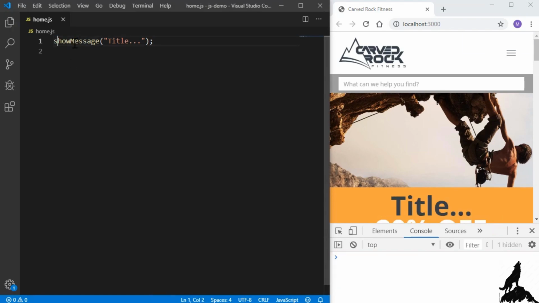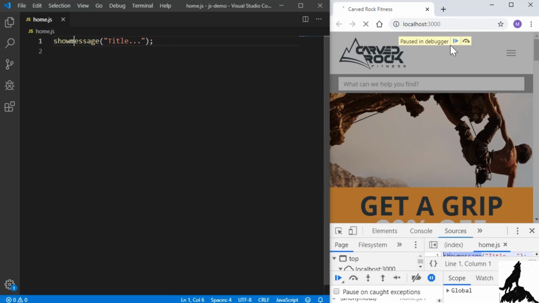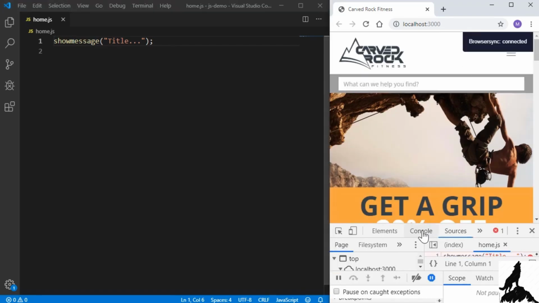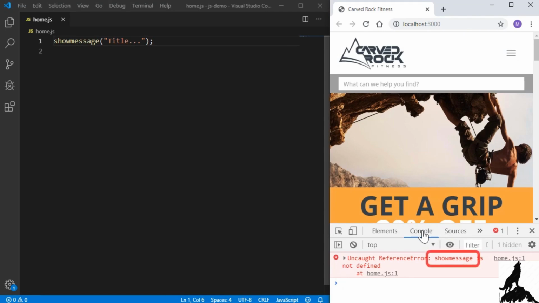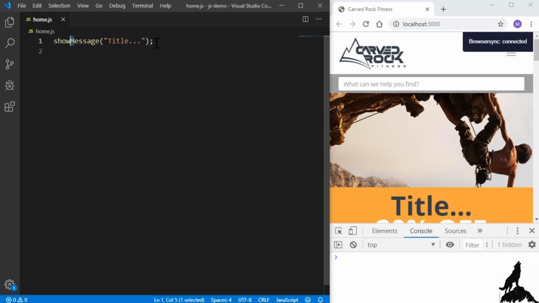And you may have noticed this capital M for a message in the middle of showMessage. And that's very common in JavaScript. If you're using a symbol that's made up of multiple words, generally the first word is lowercase, show, and all the other words are capitalized, as in Message. If we make that a lowercase m and save it, we once again get the error. I'll resume it and show the console, and showmessage, all lowercase, is not defined. It's an error. So I'll undo this and save it just to make sure we're good.